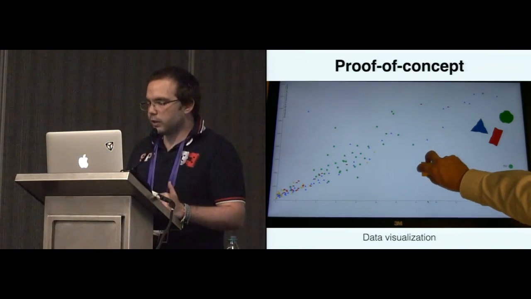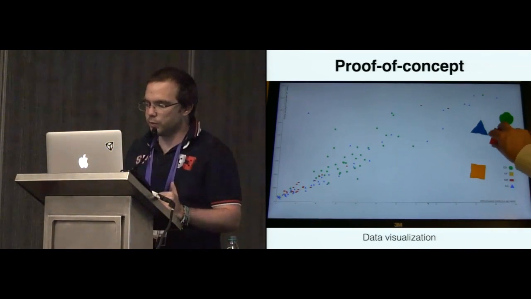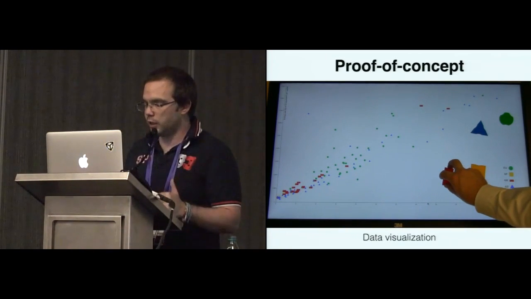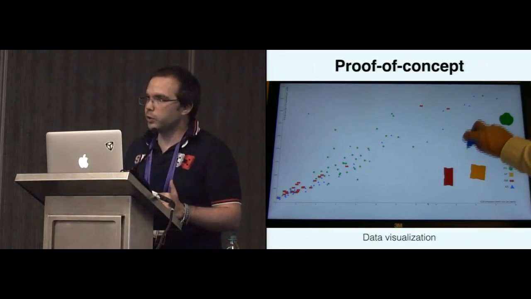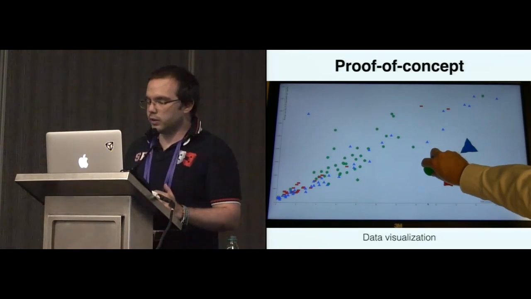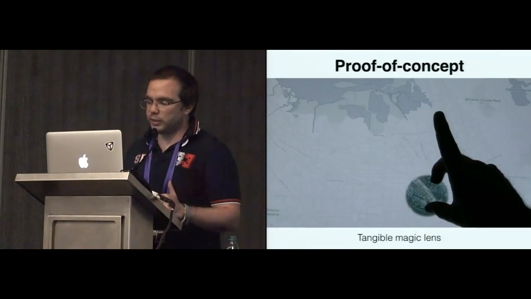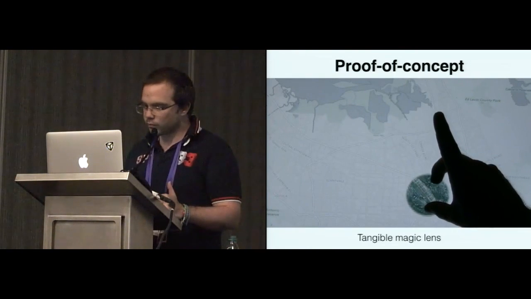We developed a simple scatterplot visualization. The tokens are associated with the set of data points having the same shape and color. For example, the user adjusts the visual representation of the corresponding data points in the scatterplot, changing the size by rotating the token or the opacity by sliding the token.